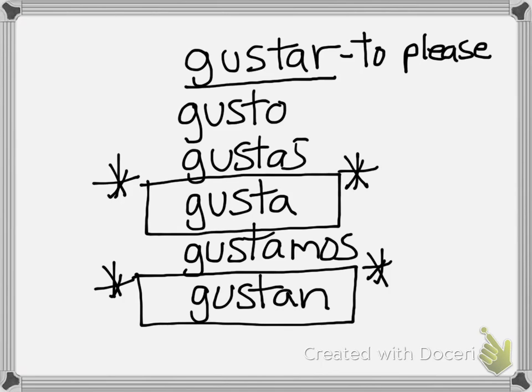Because of the format of these sentences, we are going to reference things that are pleasing to us. And something is either going to be singular or plural. So if the thing that is pleasing to us is singular, we would say me gusta. If the thing that is pleasing to us is plural, then we would say me gustan. And I will show you the illustrations of that on the next page.